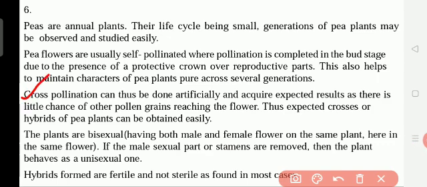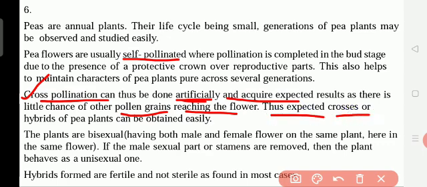Cross-pollination can thus be done artificially, since natural pea plants have only self-pollination. Self means oneself, within one plant. But cross-pollination is done artificially, and the expected results are acquired as there is little chance of other pollen grains reaching the flower. Thus, expected crosses or hybrids of pea plants can be obtained easily. So hybrid plants are artificially prepared. That means cross-pollination.